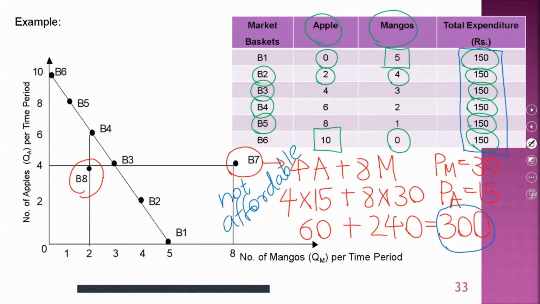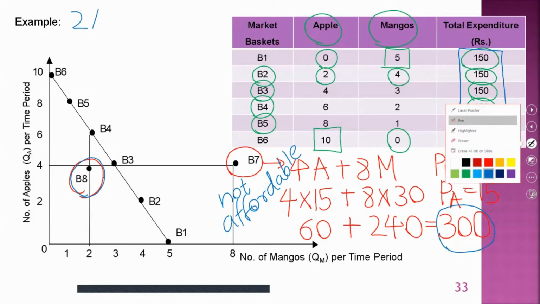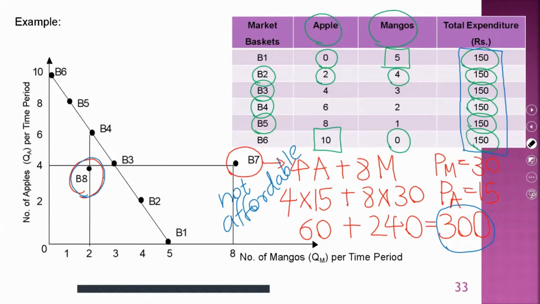And next, think about the B8 point. It combines 4 units of apples and 2 units of mangoes. How much does this person need to consume at point B8? Cost on apples is 4 into 15, 60 rupees.